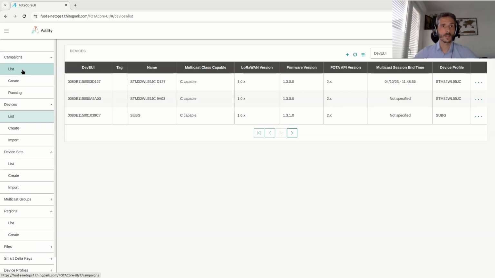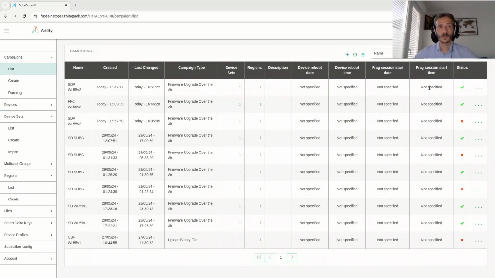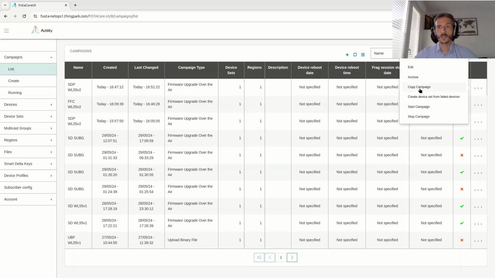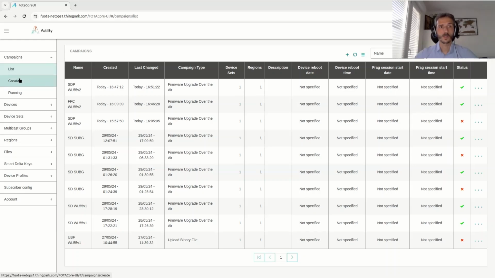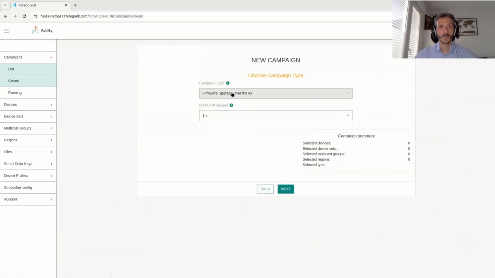And the last item is campaigns. So we can have a summary of all the past campaigns, if they were successful with a tick, if they were failed, but also they could be stopped or configured. We will see the configured state just after. So when my setup is complete, I can create a campaign. I have the choice between creating a campaign by copying an existing one or by creating a campaign from scratch. So let's create one campaign from scratch.